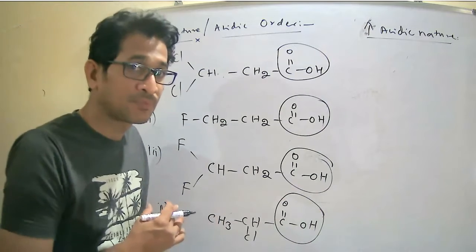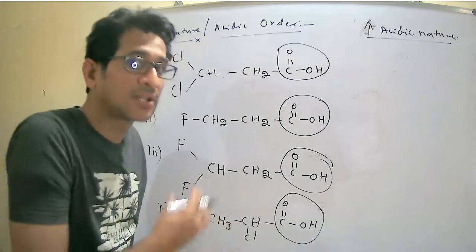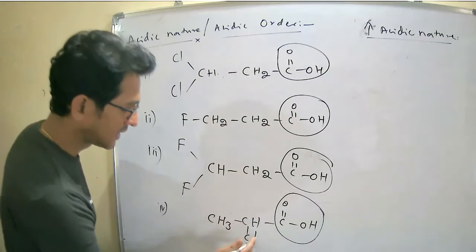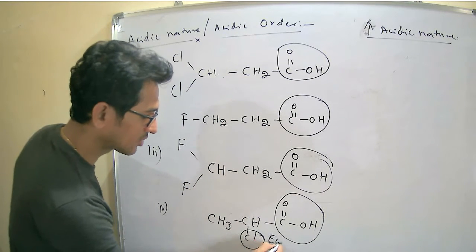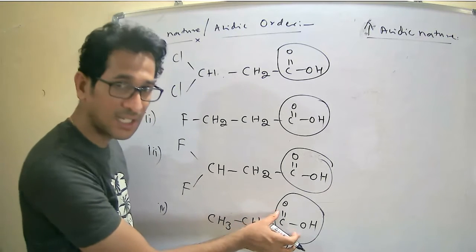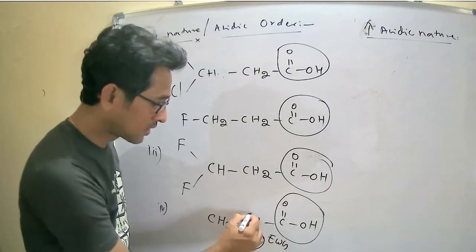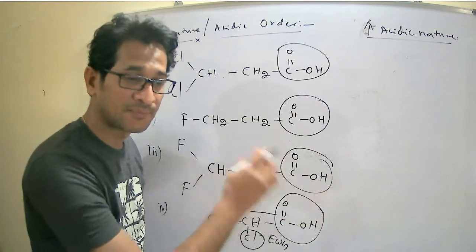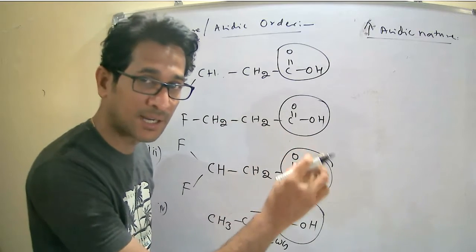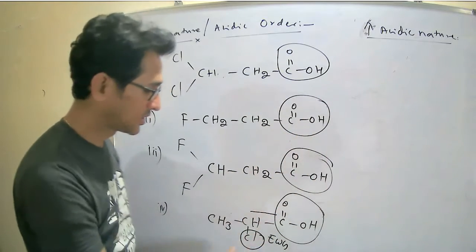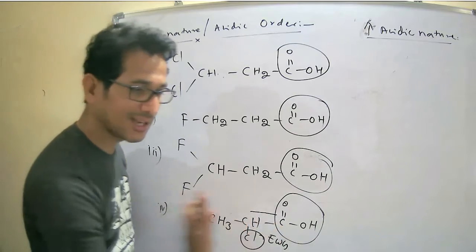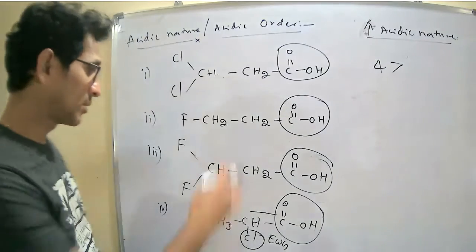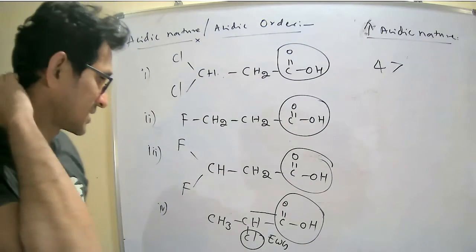Among these four examples, in which is the electron withdrawing group nearer to the functional group? First look at the first carbon. Here this is the chlorine. Chlorine is an electron withdrawing group that is very near to the acidic functional group, just one bond distance. Previously I mentioned that distance dominates number, and number dominates charge. Here the distance is very small, so it readily withdraws the electron. Therefore the fourth one is the most acidic among all these.